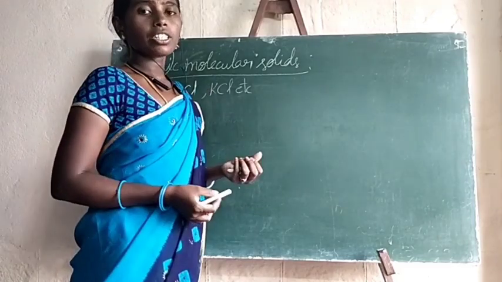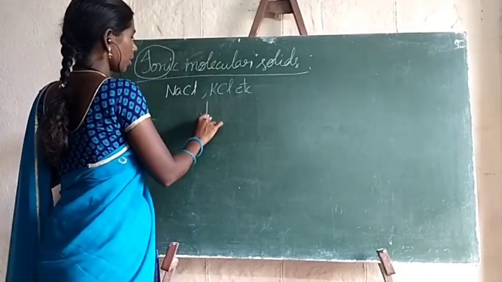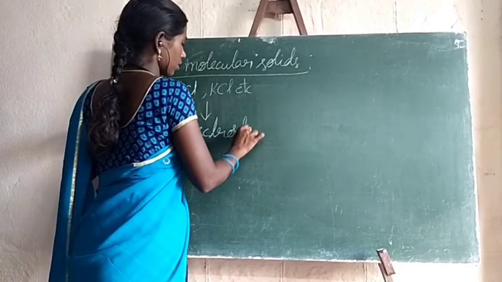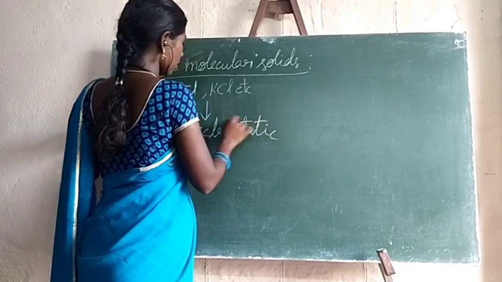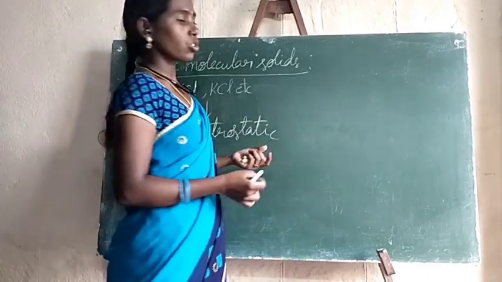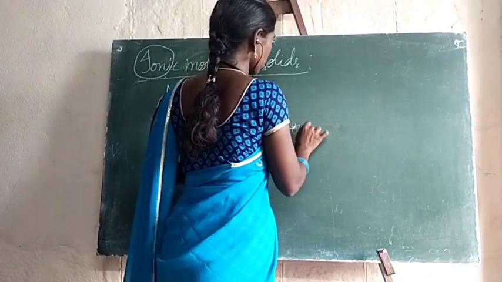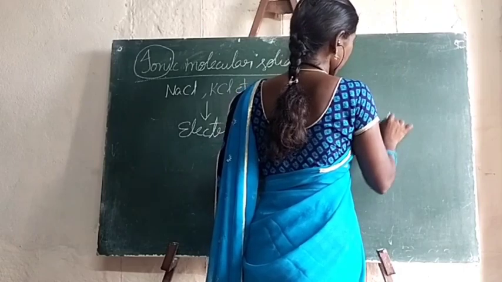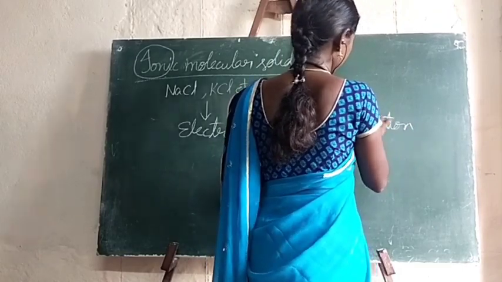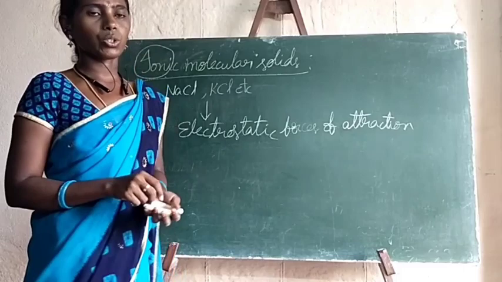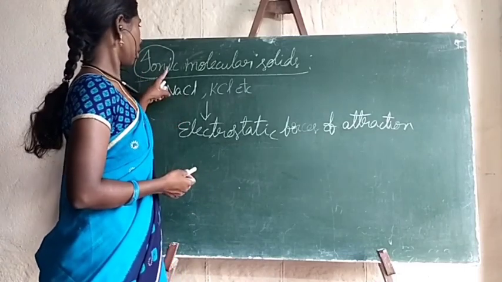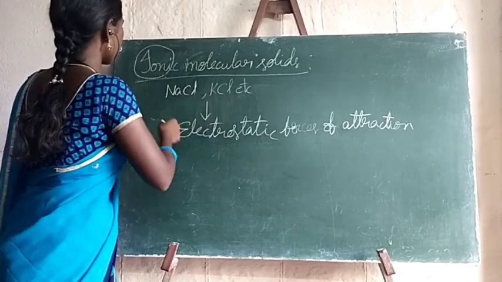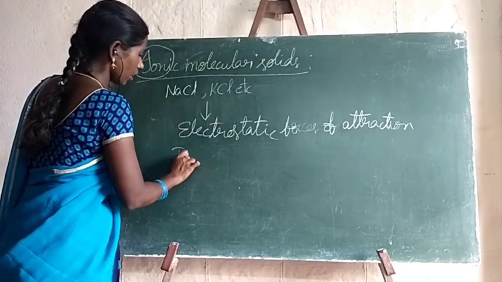In these ionic solids, between the ions, which type of forces will exist? Electrostatic forces of attraction will exist. So the ions are held together by electrostatic forces of attraction, the strongest forces of attraction. In ionic solids, ions are the constituent particles. How many types of ions do we have?